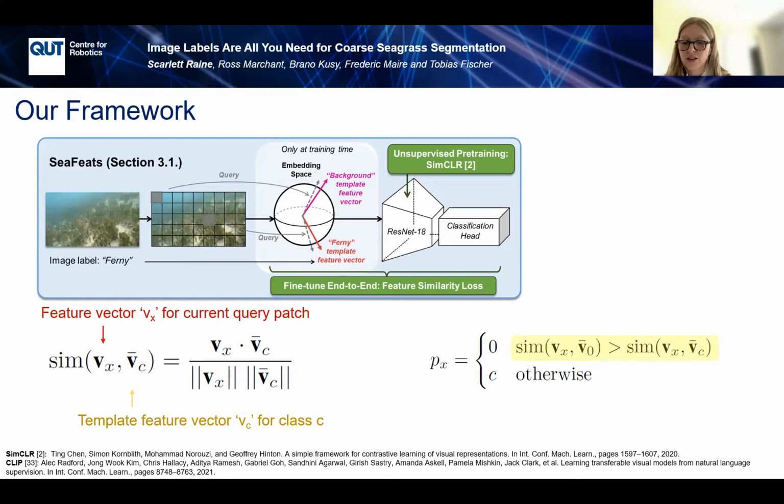Then we use the patch pseudo-labels Px when fine-tuning the whole architecture end-to-end. We also dynamically update the class template feature vectors every epoch as the model is trained.